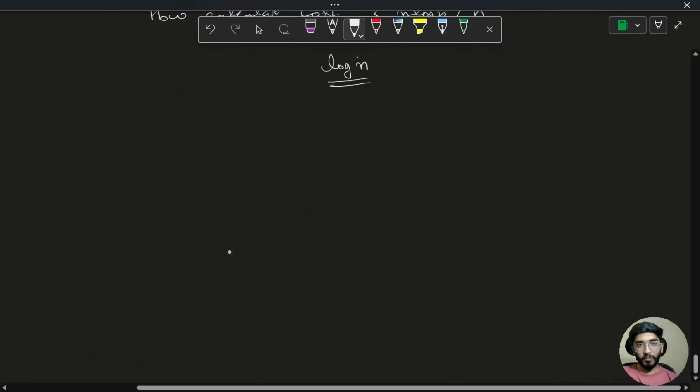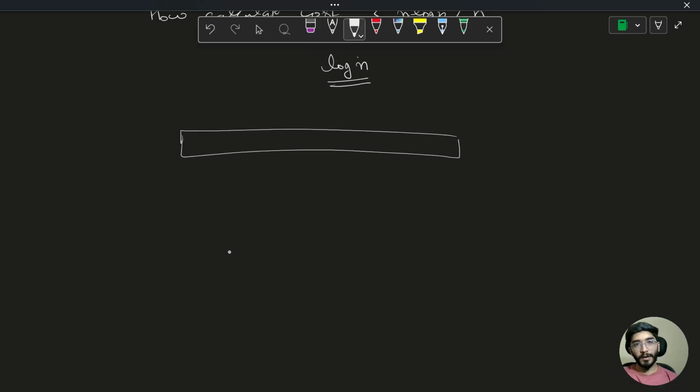So for any array, let's suppose this was my previous subarray that I just checked and updated my seeds based on that.